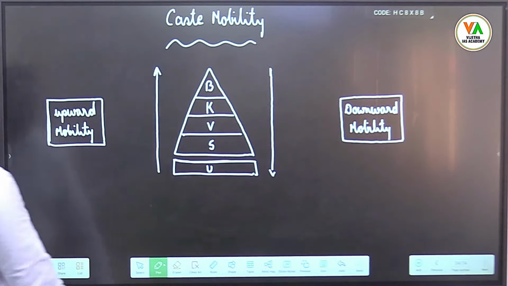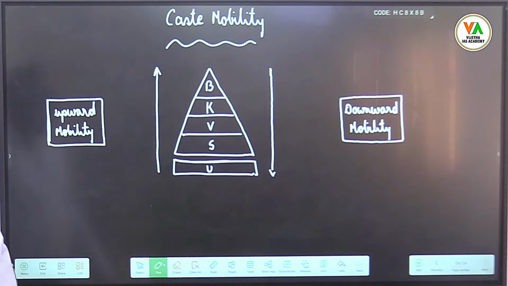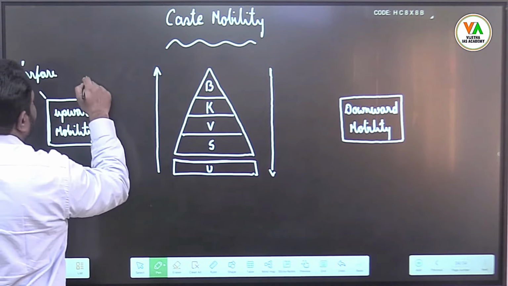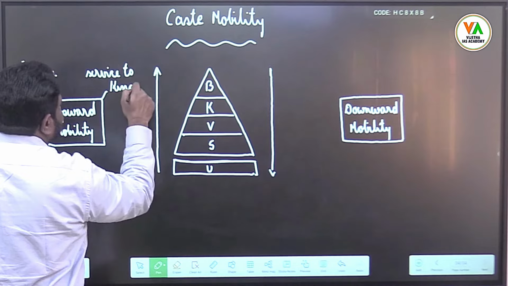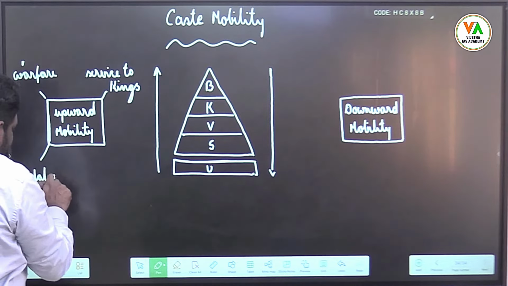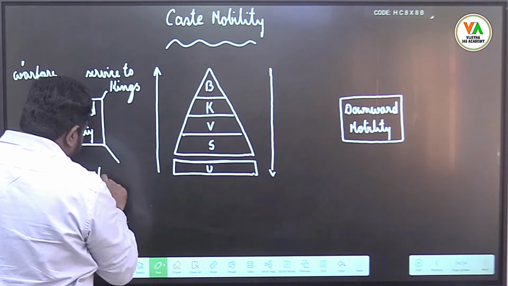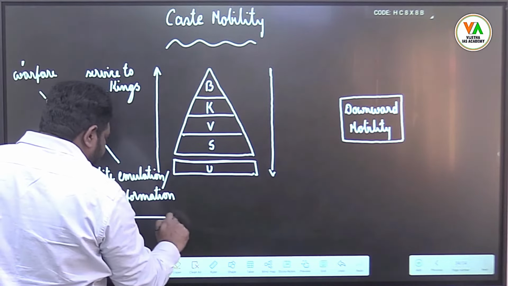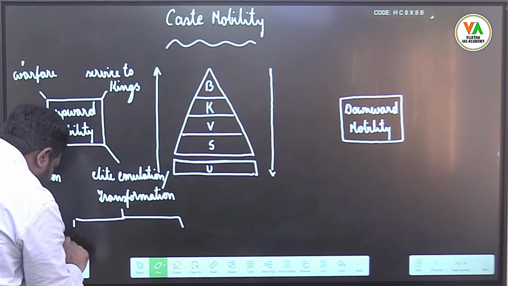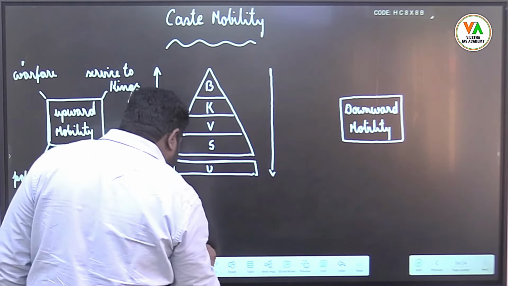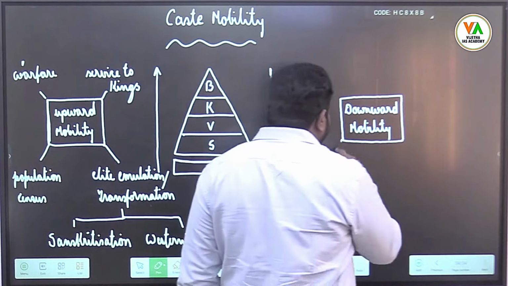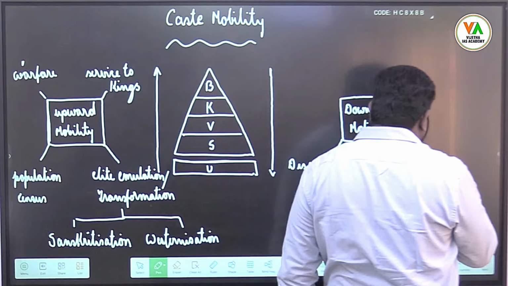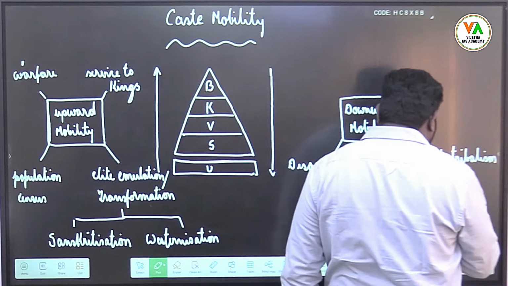downward mobility. See, there are different means of upward and downward mobility: by means of warfare, by means of service to kings, by means of population census, and by means of elite emulation or transformation, in which again you have 2 types: Sanskritization and Westernization. Downward mobility is by means of desanskritization and pseudo-tribalism or tribalization.